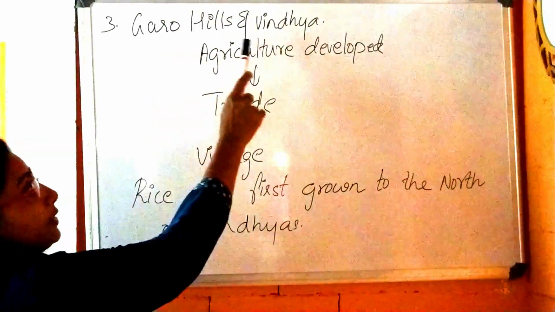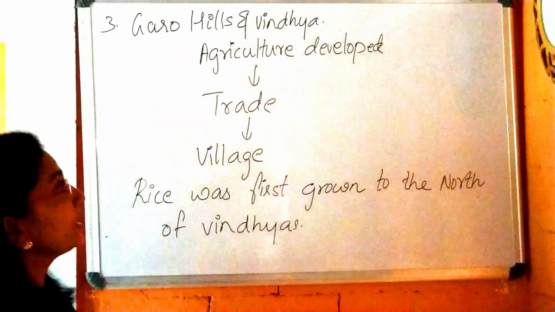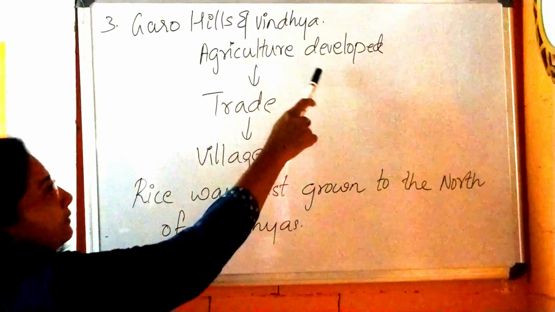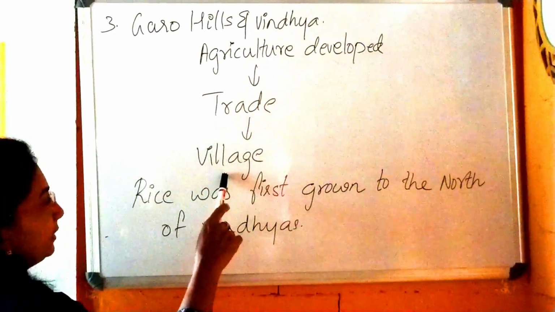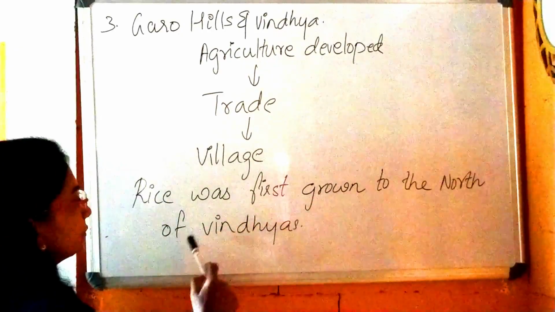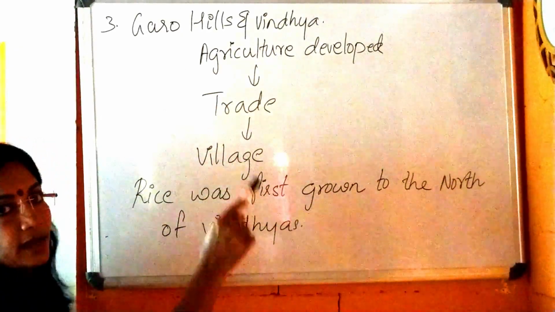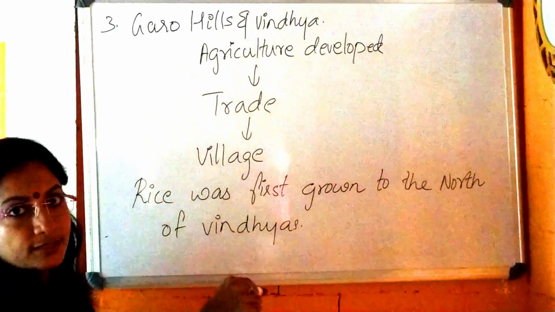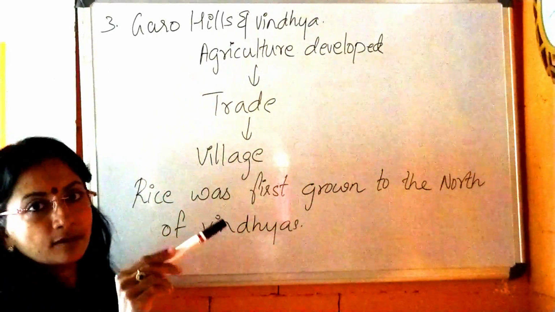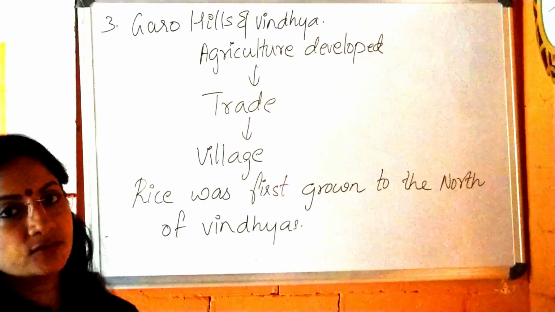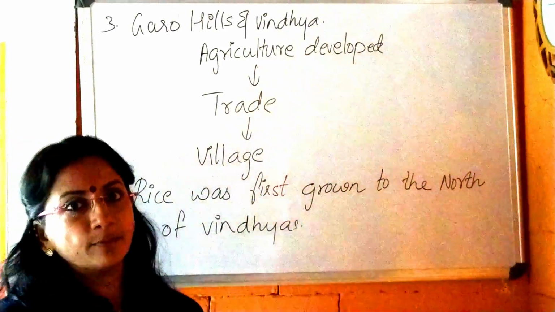Third, Garo Hills and Vindhyas. The other place where agriculture, trade and villages developed: rice was first grown to the north of the Vindhyas. Listen, these are the points. Why am I giving you the flow chart? Because it is very easy to remember. Everyone says social science is a dry, boring subject.